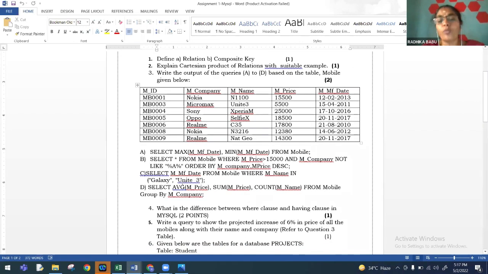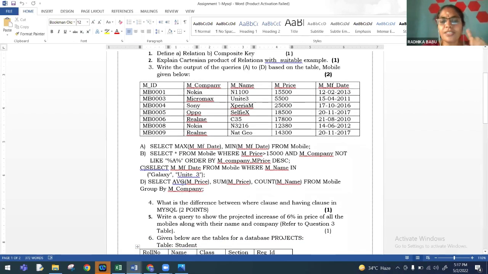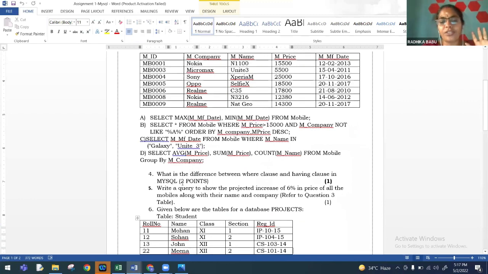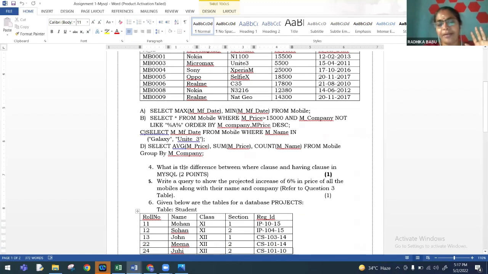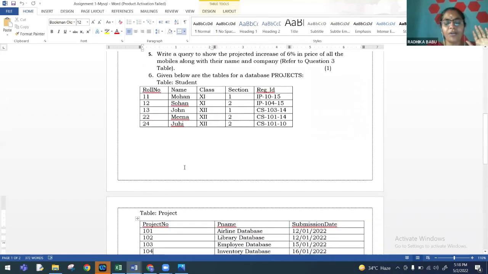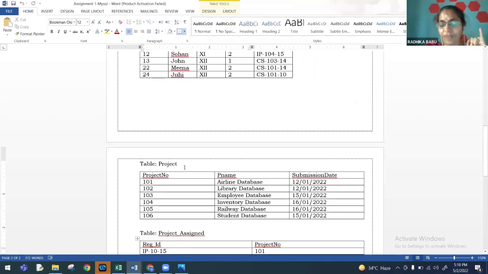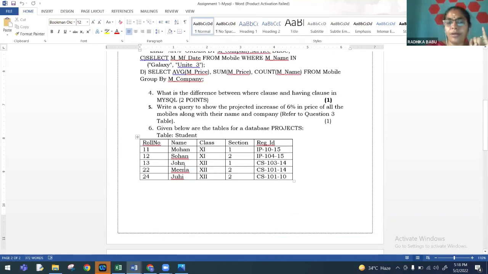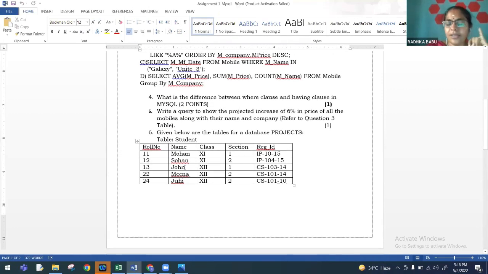Each output question is for half a mark. So this is again a 2-mark question, which is a board pattern question. Then again a theory. Now this is a query. So query for the above table. So here again, some tables are given to them, and this is another pattern. So we have output queries given, and children will be asked to write the output. That is one pattern. Second pattern is pure theory.